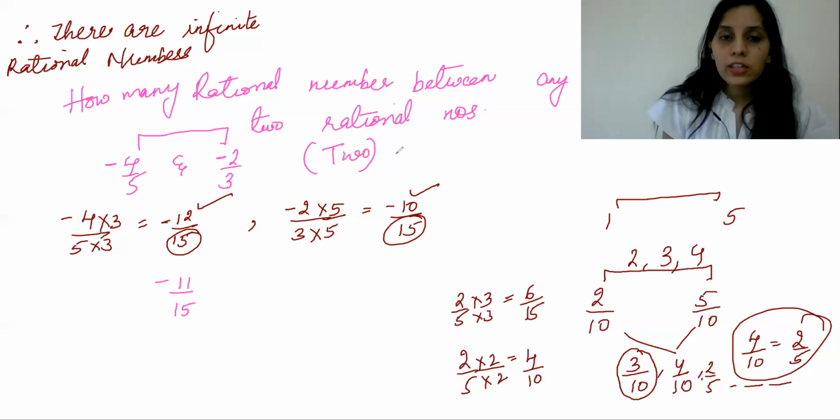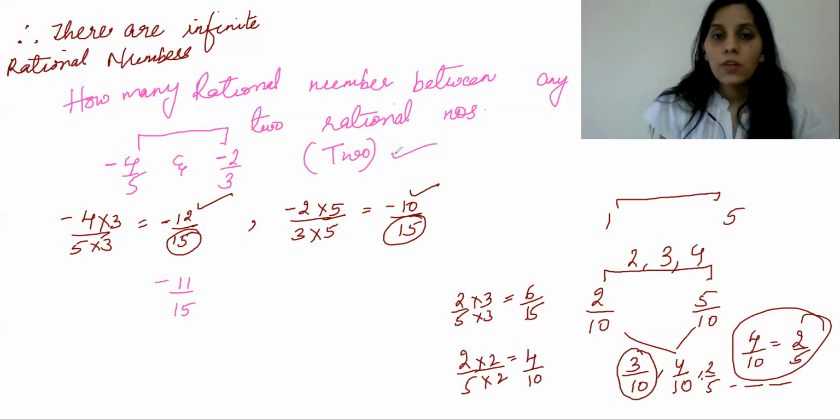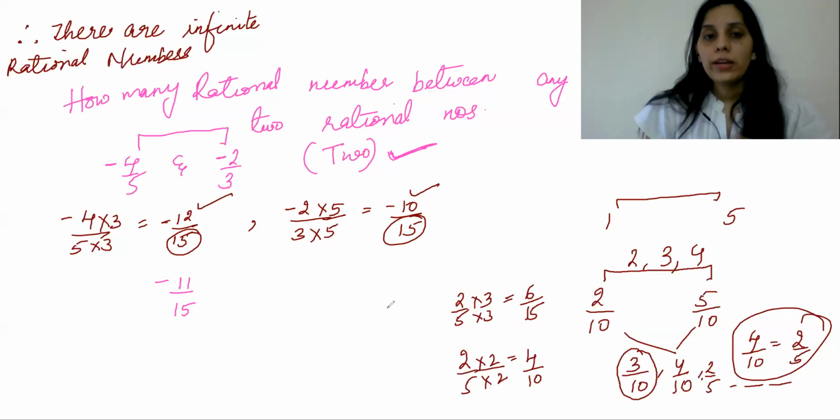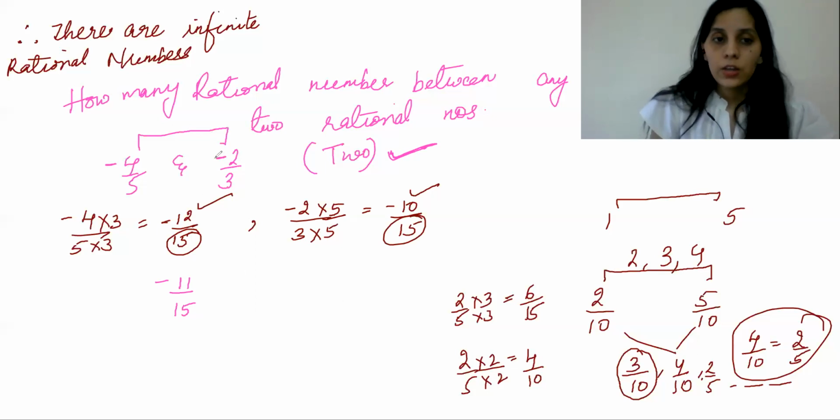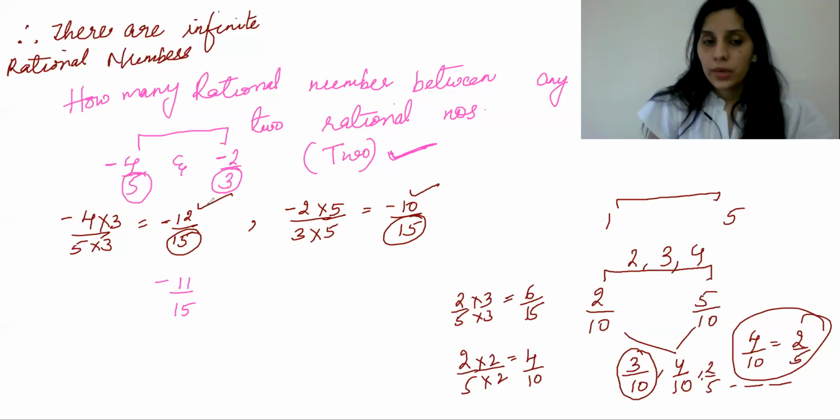But how many rational numbers do we need to find? We need to find two rational numbers. So how do I get more rational numbers? When you are asked to find many rational numbers, you can make the denominators bigger. I've made the denominators 15, but instead of 15, I can think of some other common factor which 5 and 3 have. So let's say we have 45.